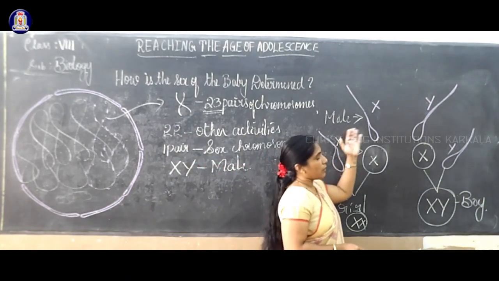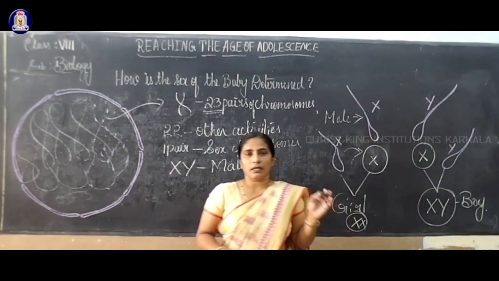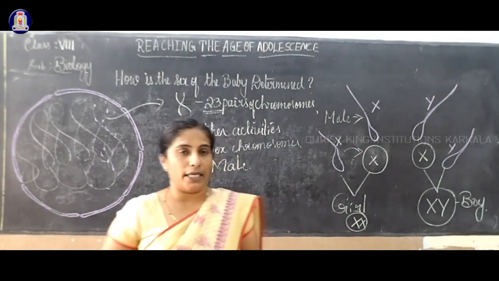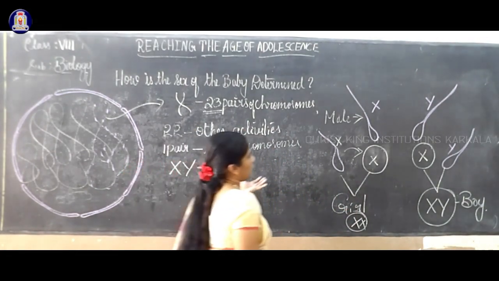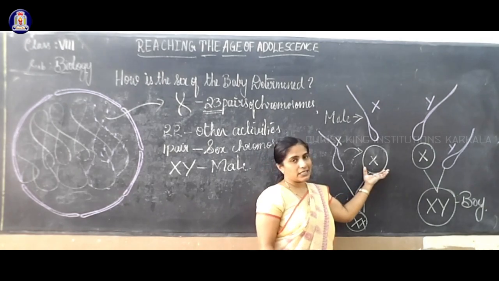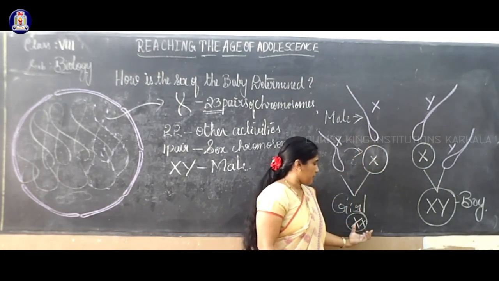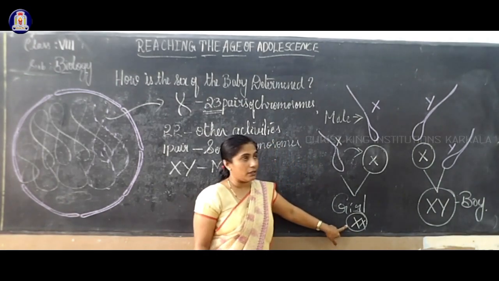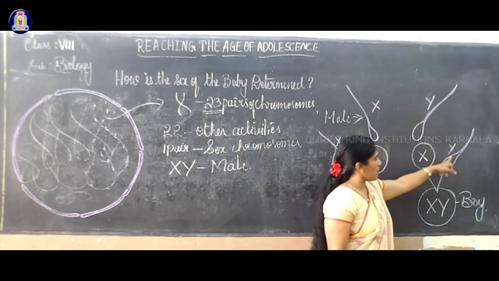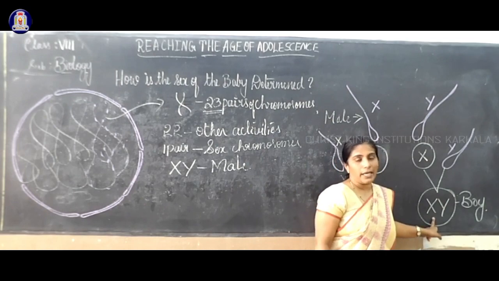So in a boy, or in a male, there are chromosomes X and Y. In a female, they are X and X. When X combines with X, the child will be born a girl. When X combines with Y, XY, it is a boy child.